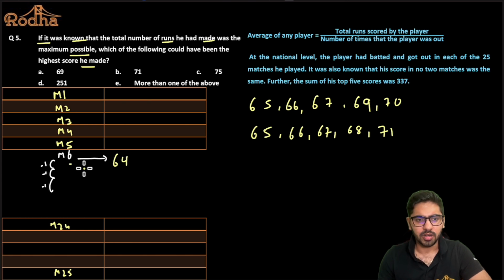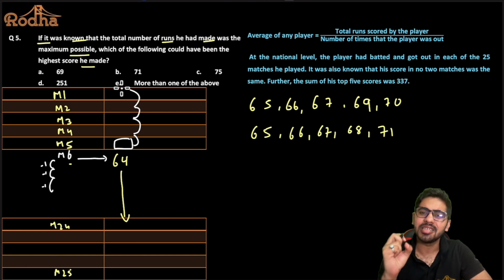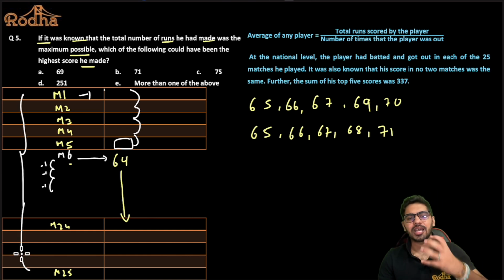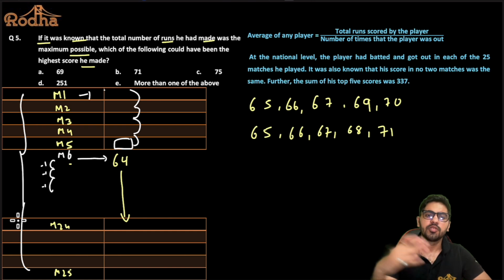And if this is maximum, then automatically all the scores below this will be maximum scores because I'll decrease them by exactly 1, right? If your match 5 score is not maximum, then all the other scores will be minimized. And match 5 score depends on match 4, match 4 depends on match 3, match 3 depends on match 2, and match 2 depends on match 1. Why? Because I'll try to keep the gap as least as possible so that I can get higher values in the range from match 1 up to match number 25. I'll try to keep as high values as I want. I'll not want the graph to be skewed somewhere, right?